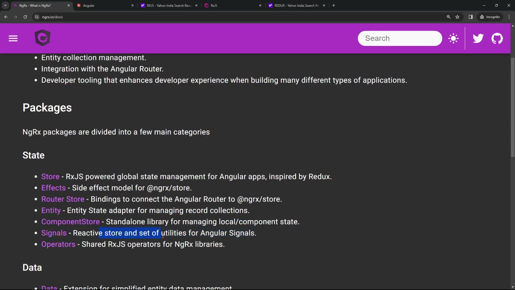Now we are not utilizing the power and the new features of Angular signals, so we won't be diving into this. Standalone library for managing local state of component, we won't be diving into this either. Shared RxJS operators for NGRX library, yeah, we can look at the operators. We can look at the side effects, because side effects are nothing but whatever asynchronous tasks we would be doing, so that we can support the pure functions concept. More on this will be coming in the later part of this course. And the store is the main thing which we will be diving into.